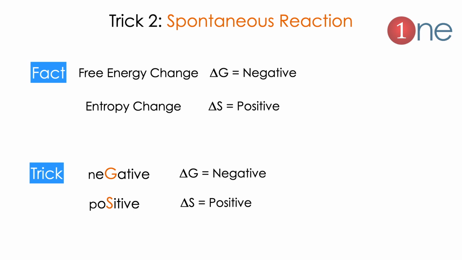But it is easy to remember. Suppose you are writing the word negative, there will be G there. Similarly, if you are writing the word positive, S will be there. So it is easy to remember: delta S will be positive, delta G will be negative.